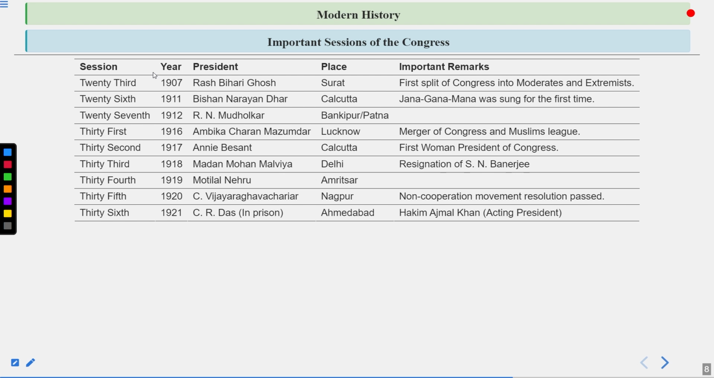Then comes the 36th session, that was in 1921. C.R. Das, that means Chittaranjan Das, in prison, Ahmedabad. He became the president, but as we know, he was in prison because he was a part of the non-cooperation movement. So in his place, Hakim Ajmal Khan became the acting president. So do remember this one. This becomes an important session because C.R. Das was in jail, and because of that, Hakim Ajmal Khan became the acting president.